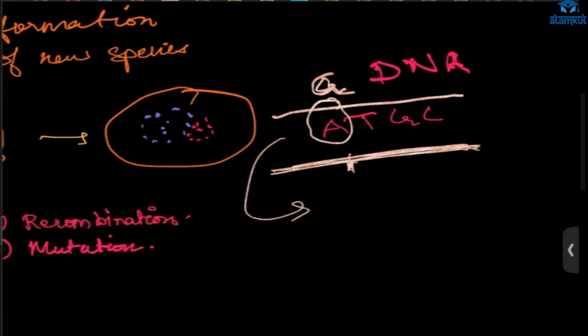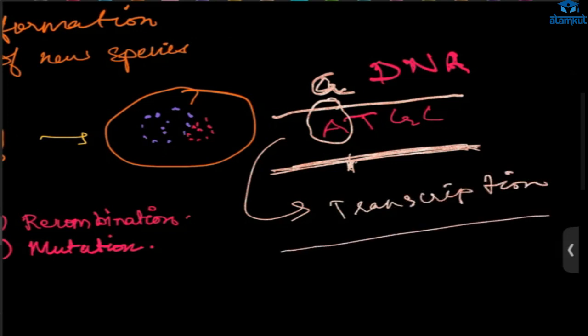After replication there will be transcription, so the RNA transcribed will be different, and then translation will also be different. A different protein will be produced. This is how mutation happens.